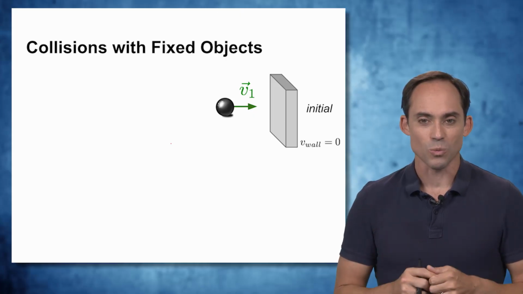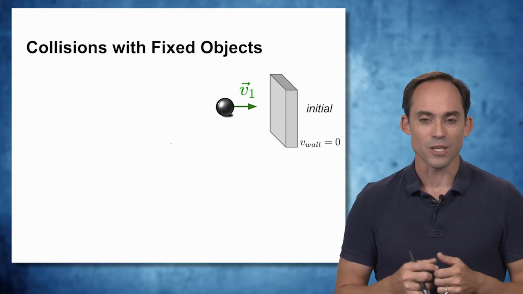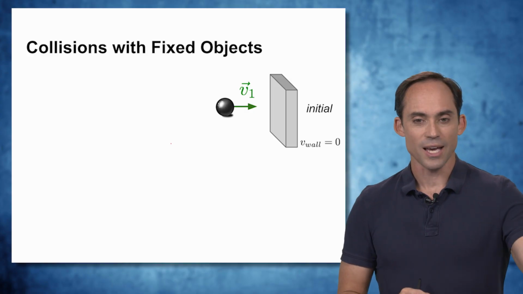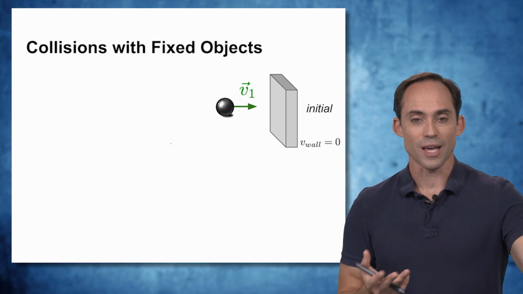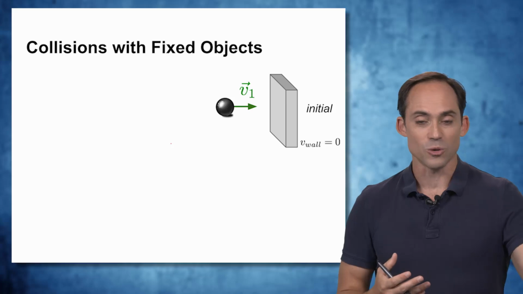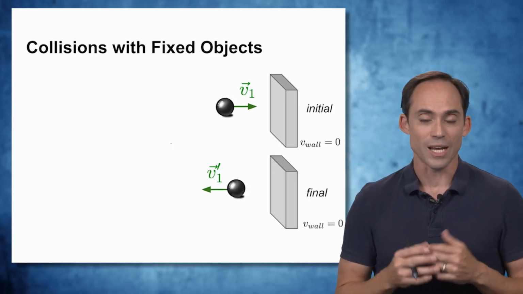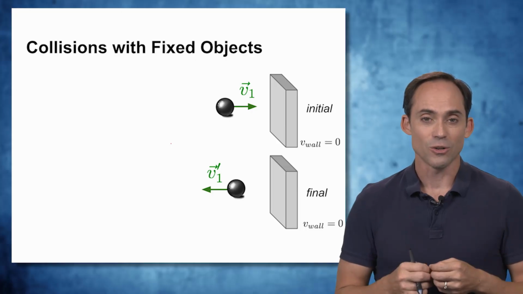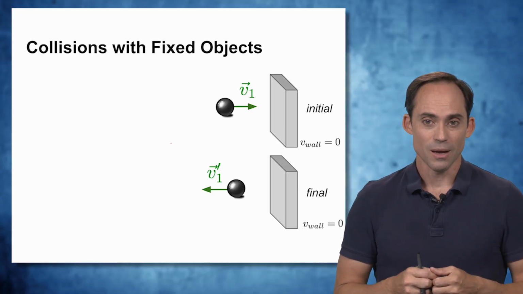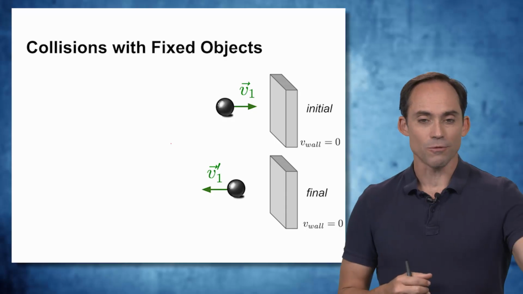So let's take a fixed wall in this case, and let's send a ball at it with some initial speed. In that case, when we're talking about the collision, that ball can hit the wall and it can do a number of things. It can bounce backwards, it can stick there. In these cases, we're looking at different kinds of energy exchange in the collision. But let's look at the momentum of the system first.